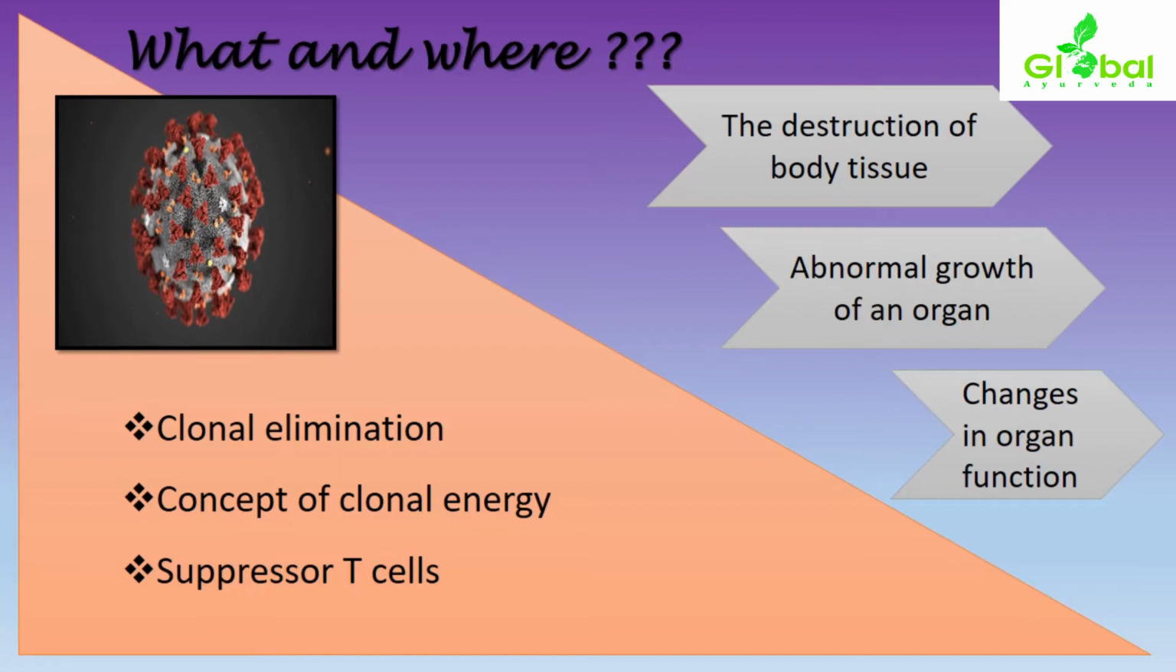So if any defects happen with respect to clonal elimination, where these clonal antibodies are still present with overactivation within our body, and the proper clonal deletion is not happening, along with a defect in the suppressor T cells, this will aid more activation of autoimmune related conditions. This will mainly influence the destruction of body tissue, along with abnormal growth of an organ, thereby changing organ functions also.